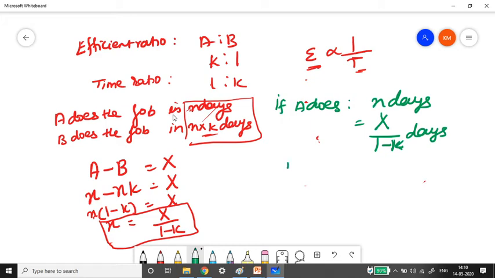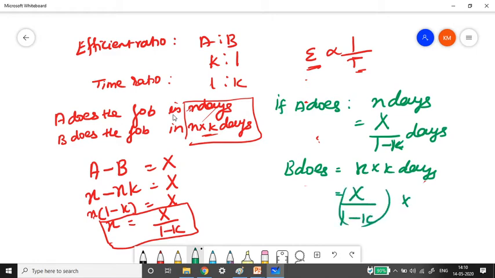For B, how will we do it? B does the job in x into k days. It is also simple. The x value is capital X divided by 1 minus k, into k, again k. In these many days B completes the whole job. So this is the formula: if A is working alone, he can finish the job in these many days. If B is working alone, he can finish the job in these many days into k.